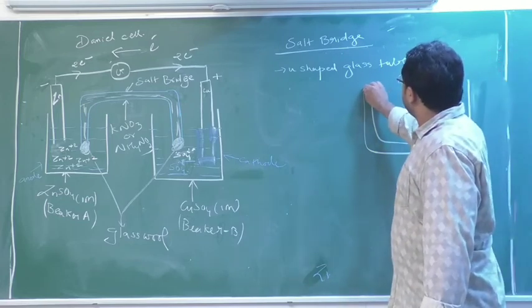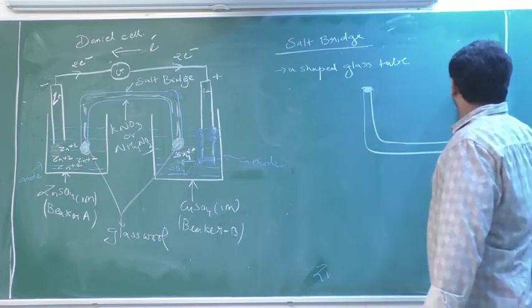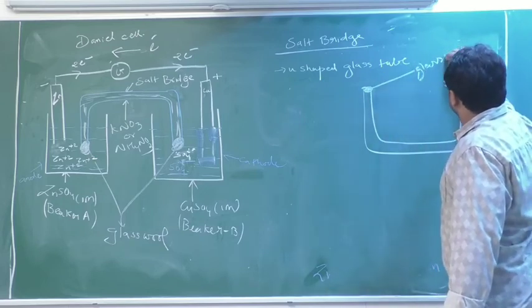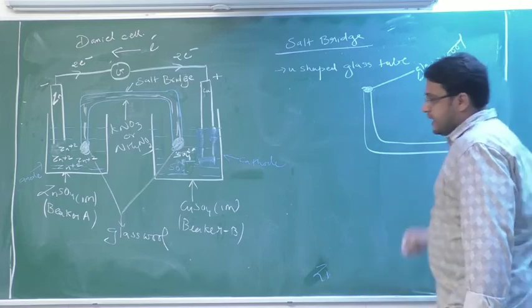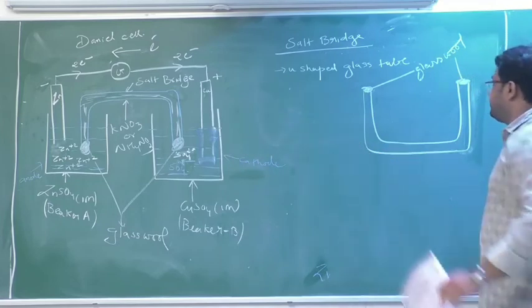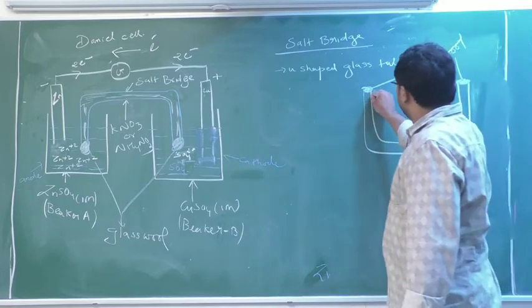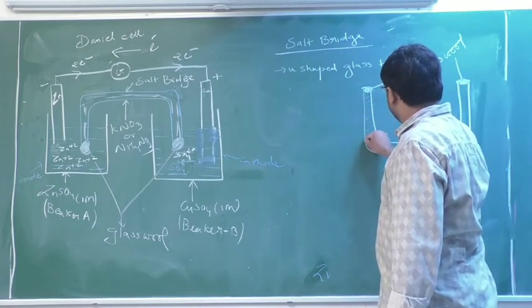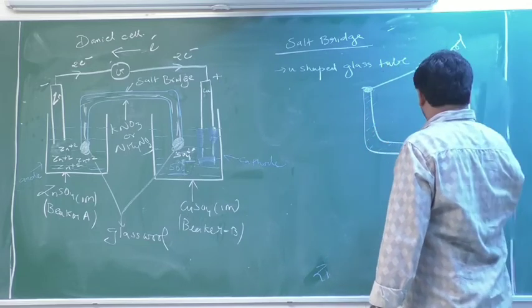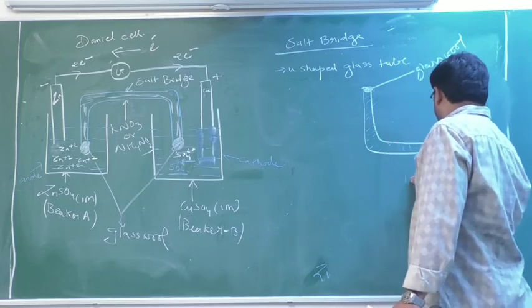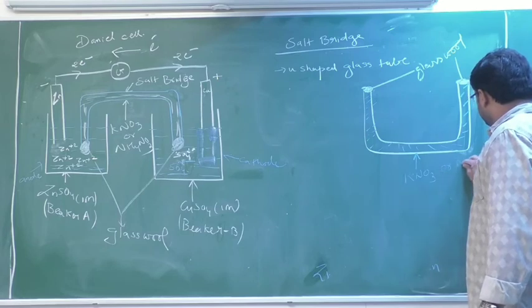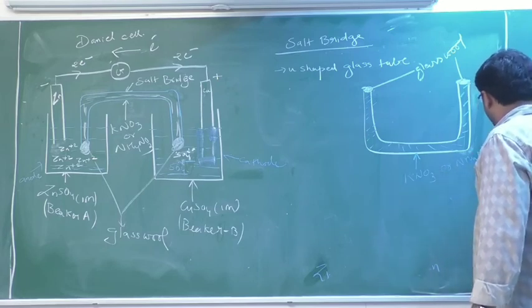Okay, where both the ends are closed. Inside the U-shaped tube or salt bridge, we are filling a chemical like KNO3 or NH4NO3.